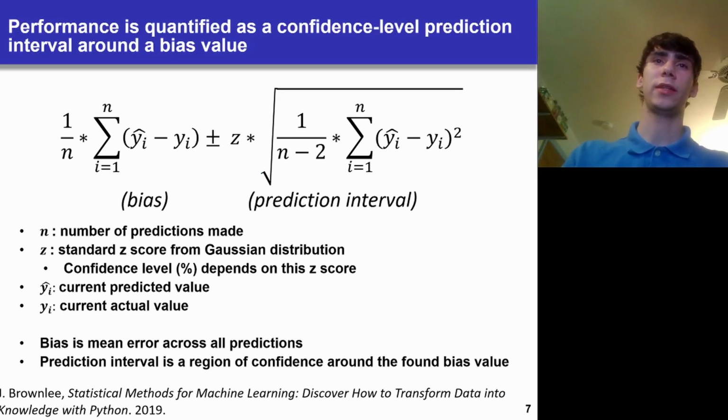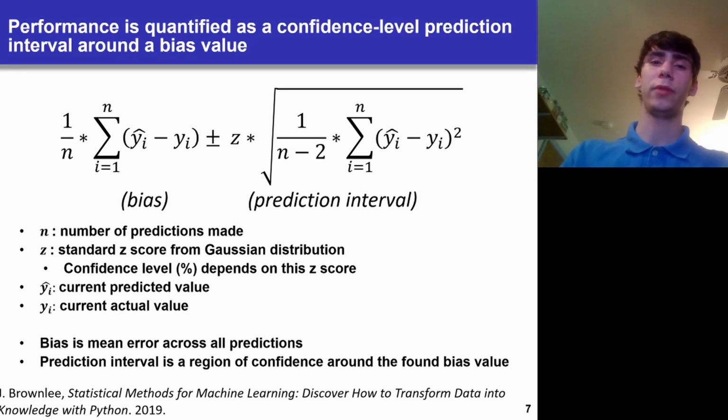Performance is quantified as a confidence level prediction interval around a bias value, using this equation here. We have the bias, which subtracts the actual value from the predicted value, and then multiplies it by the amount of predictions made. This will trend towards 0 as more predictions are made, but that should make sense. Hopefully, your model will not have an inherent bias, and if it does, then as the predictions increase, that bias will show itself.